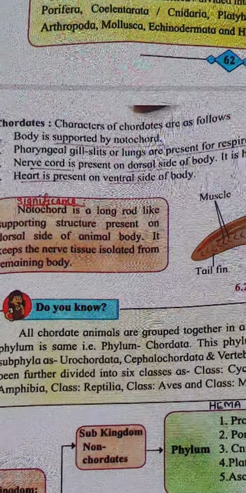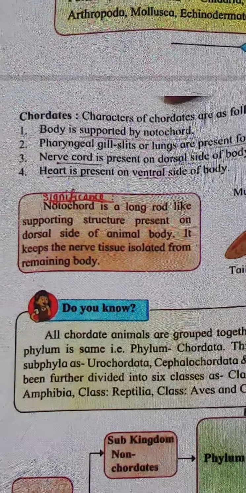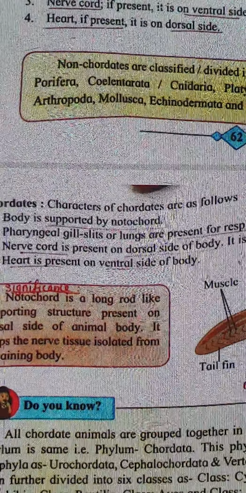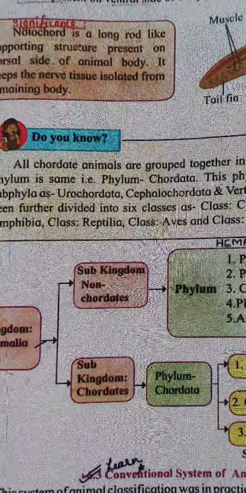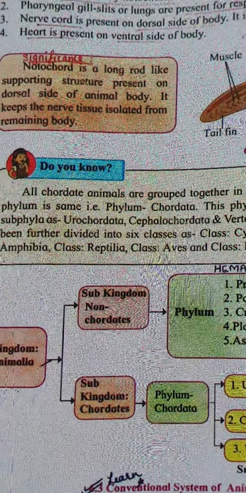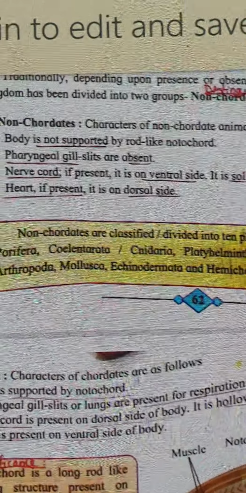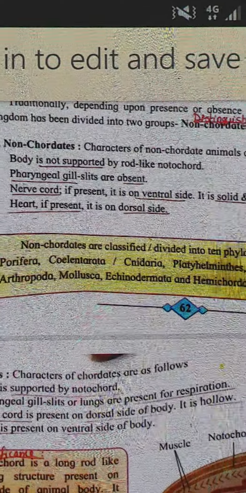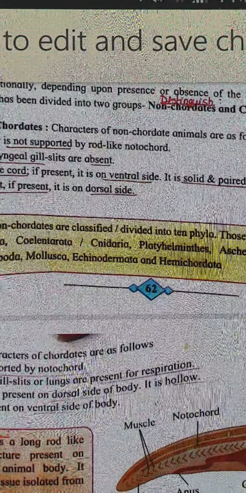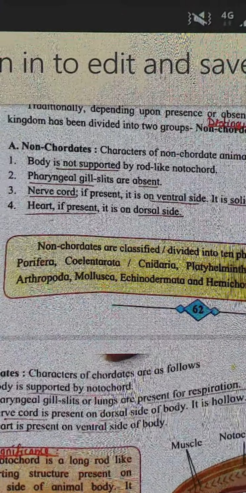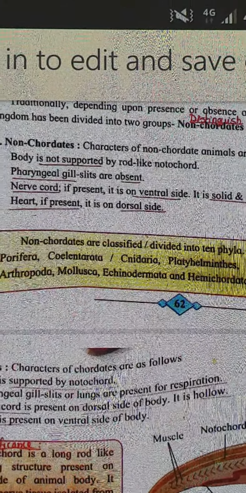So we have traditionally divided the animal kingdom into two: non-chordates, and then we studied chordates. All the chordate animals are grouped together in one particular phylum. I've just missed out one topic, so I'll come back to it. Non-chordates are further divided into 10 phyla, and this is the topic of the day. The word phyla is the plural; the singular is phylum.